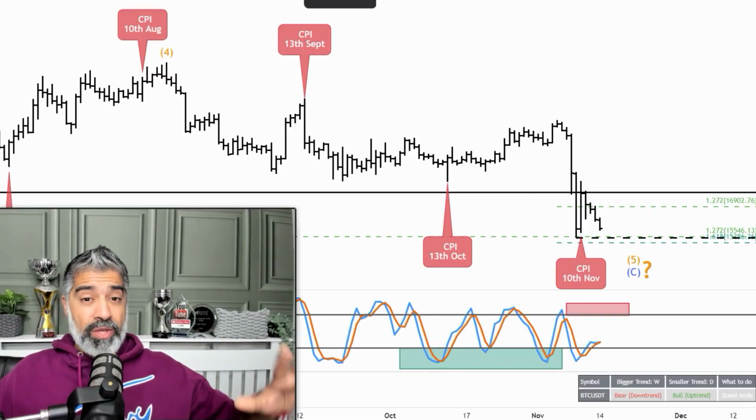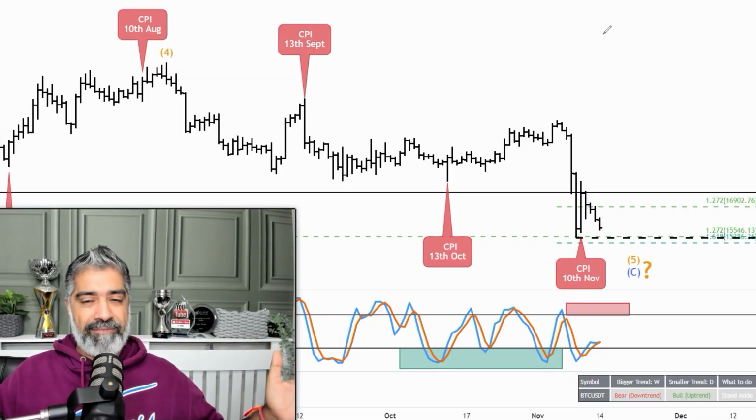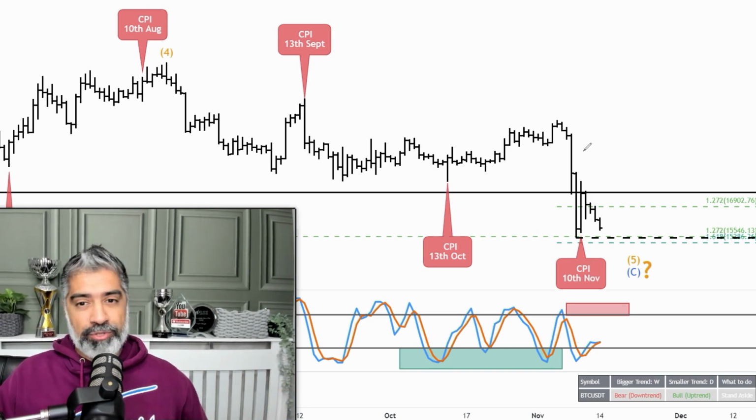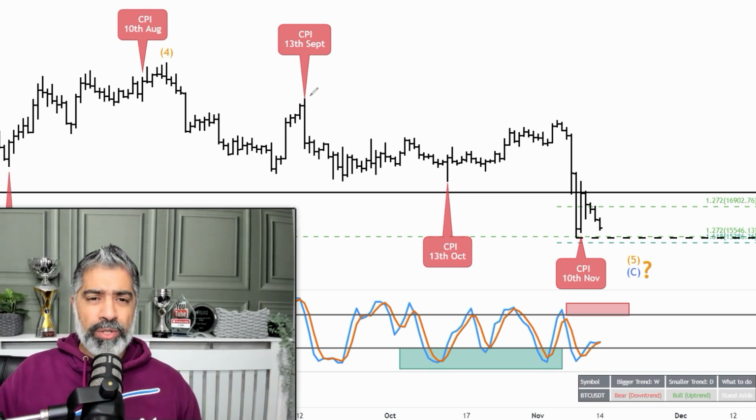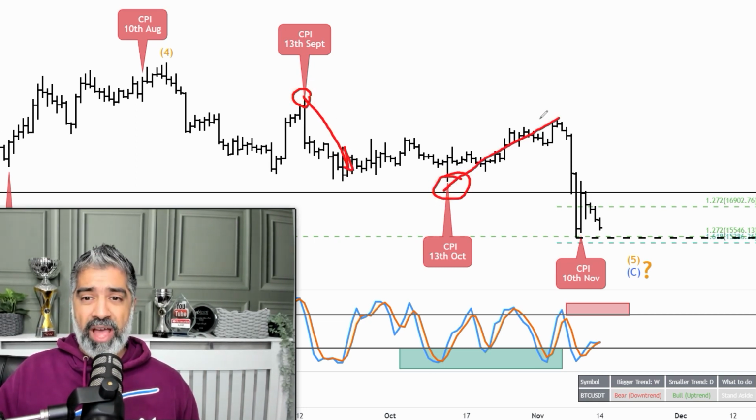Let's dive straight into Bitcoin. With Bitcoin, we've had the CPI information and it's very, very valuable. The consumer price index, we saw the one in September, we had a reversal to the downside. We had one in October, we had a movement to the upside. Now, prior to the 10th of November, we had a big movement to the downside.